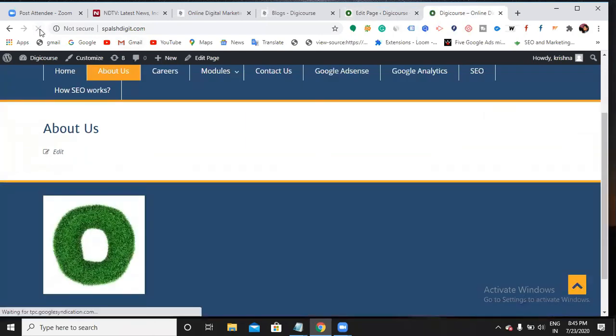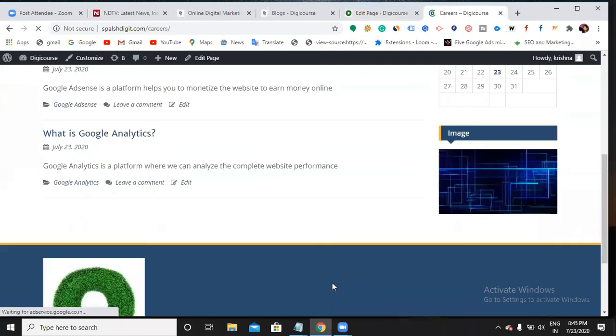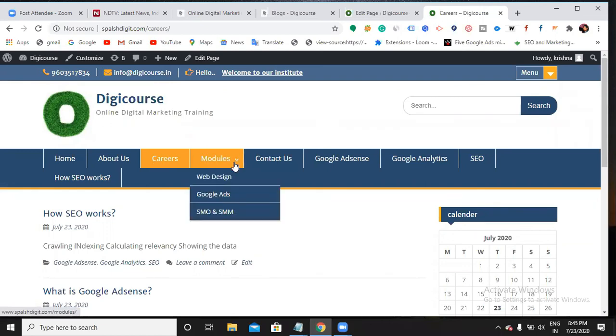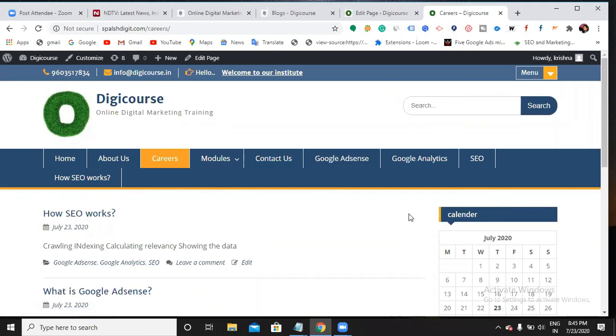Can I see it now? No. Whereas in careers, you can see. Why? Layout changed. I just changed the layout, that's it. If you want, you can change it for each and every page. This is how you do it with the widgets.